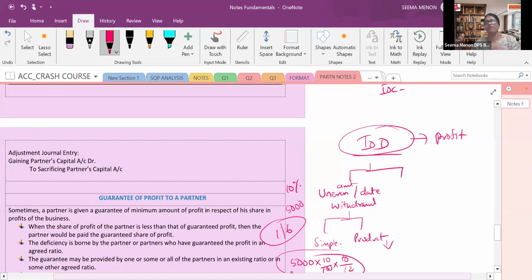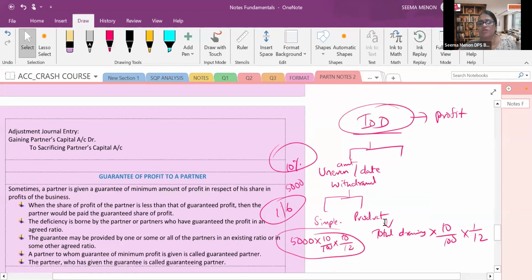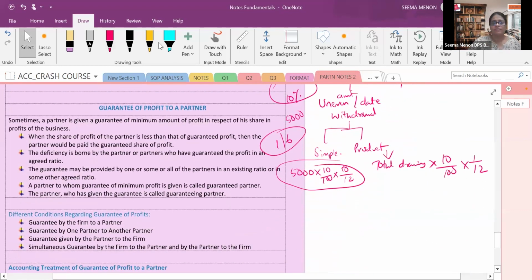Product method means there will be many items given. So what will you write? Total drawing multiplied by the rate, which in the question is 10%, 10 upon 100, multiplied by the average period. Average period will always be taken as 1 upon 12. This also we discussed yesterday.